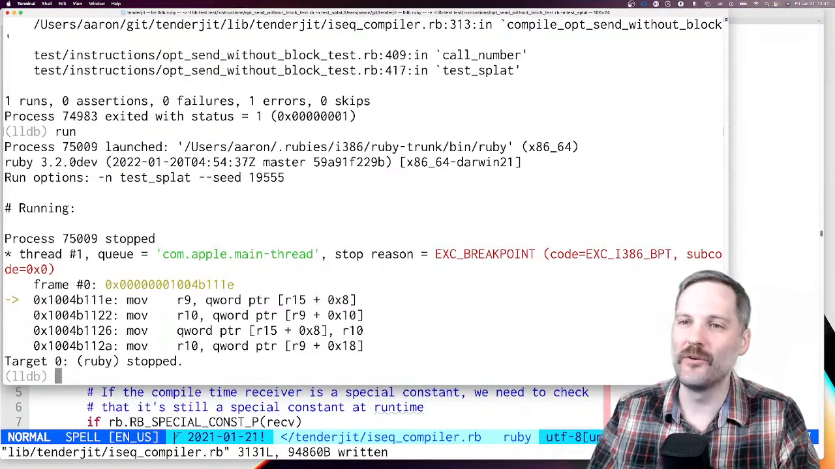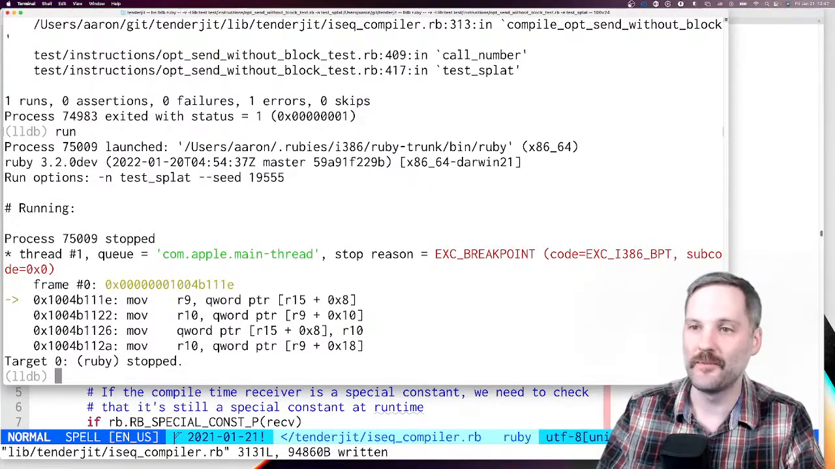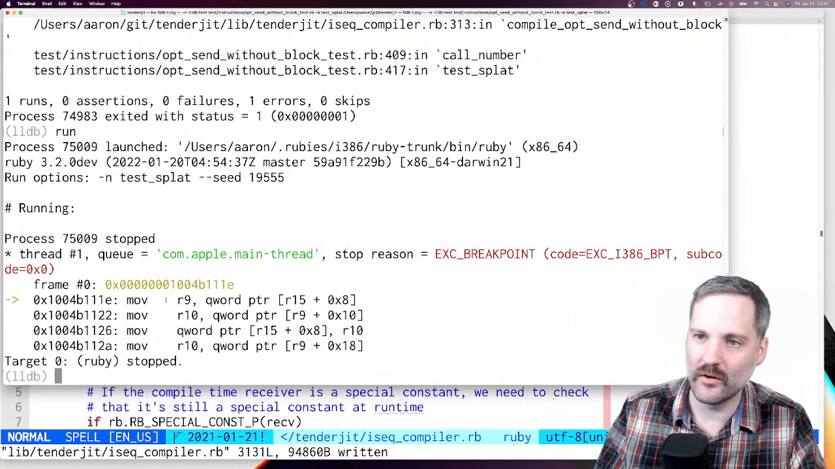Okay, so here's our first mov, which is popping that array off the stack. We can see right here, we're getting the array off the stack into R9, and then here we're saying, hey, read out of R9, put that into R10, then put R10 into the stack. So our stack is stored in R15.